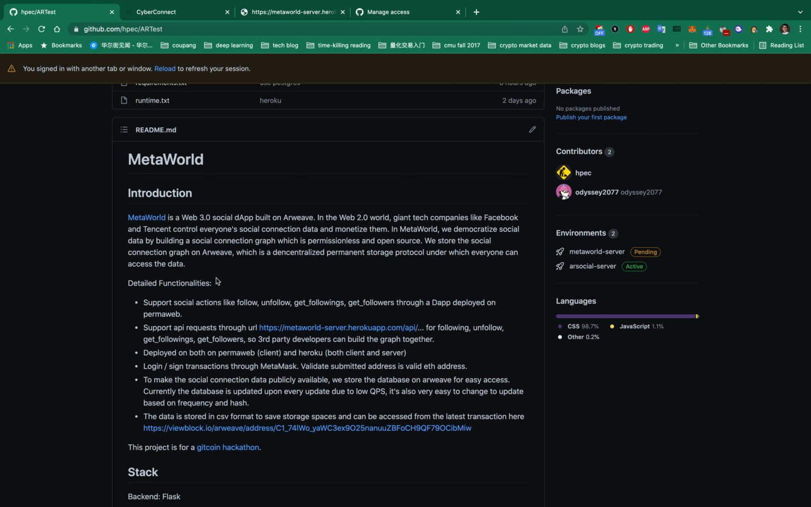To make the social connection data publicly available, we store the database on Arweave for easy access. Currently, the database is updated upon every update due to the low QPS. Last but not least, our data is stored in CSV format to save storage space, and it can be easily accessed from the latest transactions from our Arweave account.